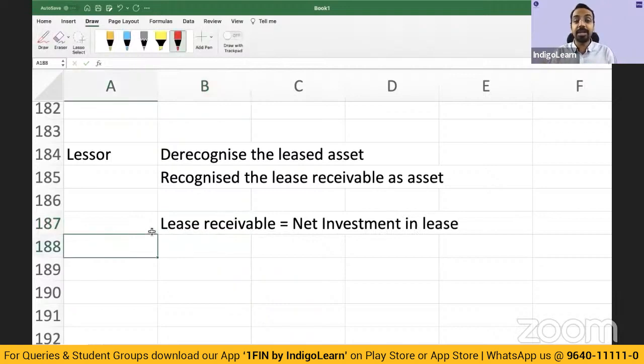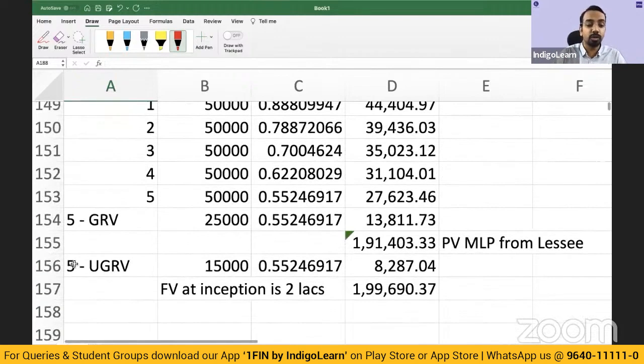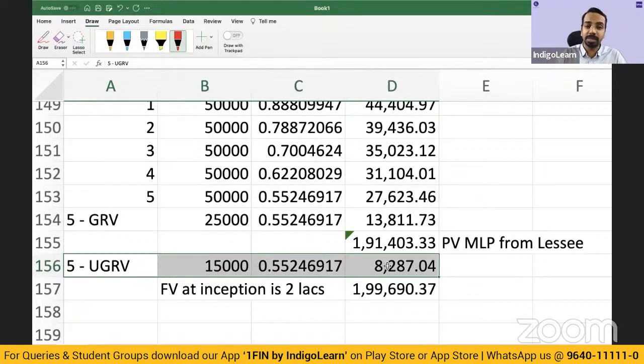Lease receivable is the net investment in lease. Now, you may have a doubt: what if this net investment in lease is different from the present value of lease payments from lessee's point of view? That is very much possible, because in the net investment in lease, please note, we'll also include this unguaranteed residual value, whatever is the present value. So for the lessor, the lease receivable will include this unguaranteed residual value also.